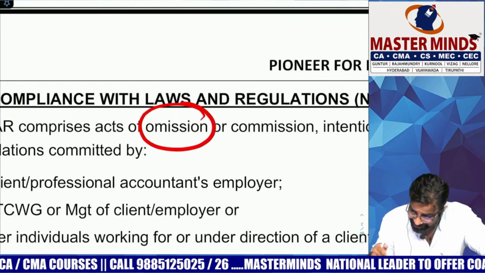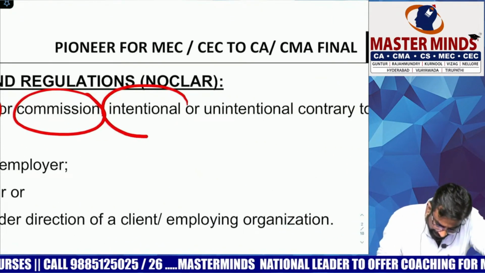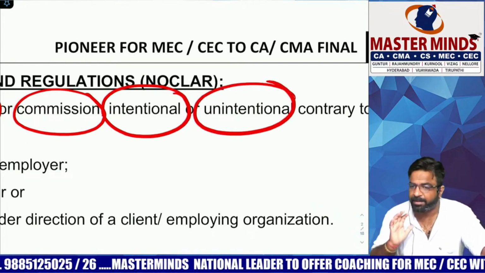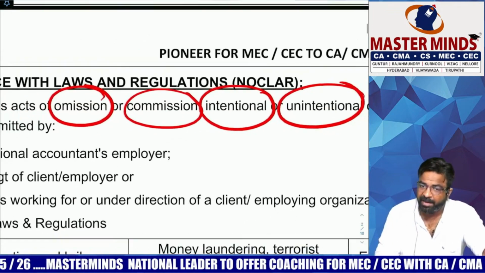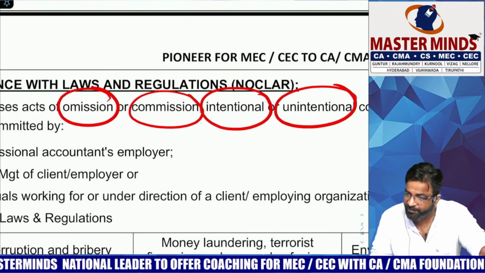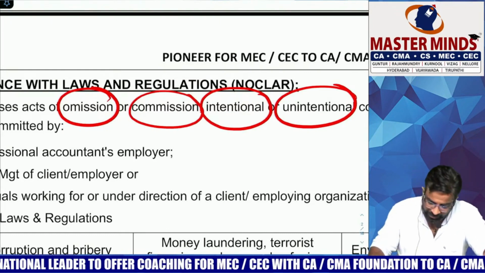And what you did, that is called commission. Either you did it intentionally or unintentionally; this is called fraud and error. So four words are mentioned in one single line only. Either you did any kind of omission or any kind of commission, either in an intentional way or an unintentional way.